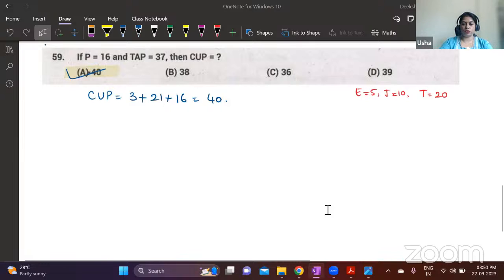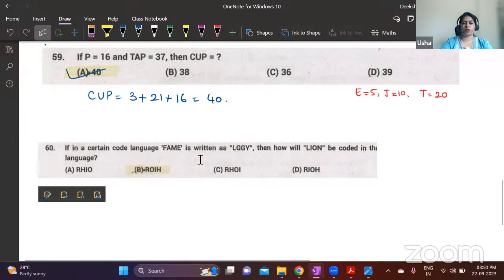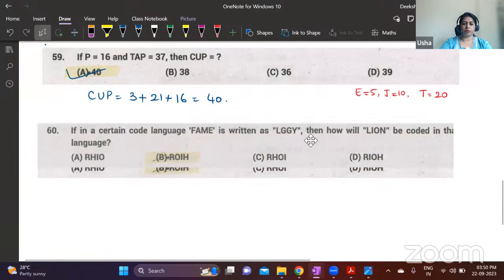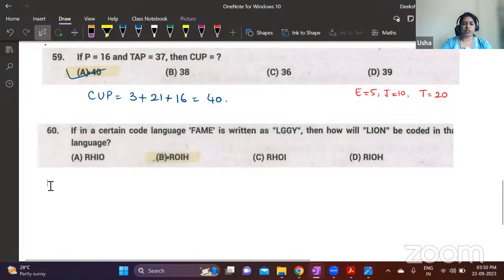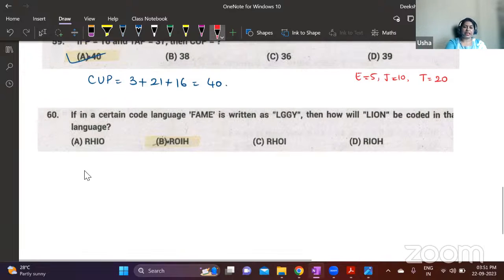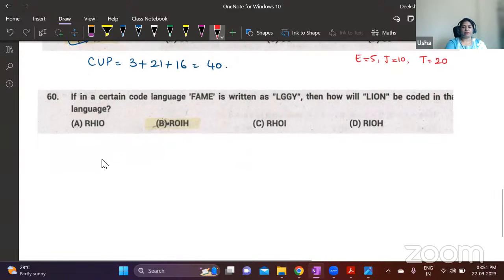Next one is also based on coding. Solve this question. This is alphabet to alphabet coding. Many questions have come in the previous year MBA question paper, which is based on coding. Yes, I just missed it. We are supposed to find for CUP, not for TAP. TAP is already given 37, right?